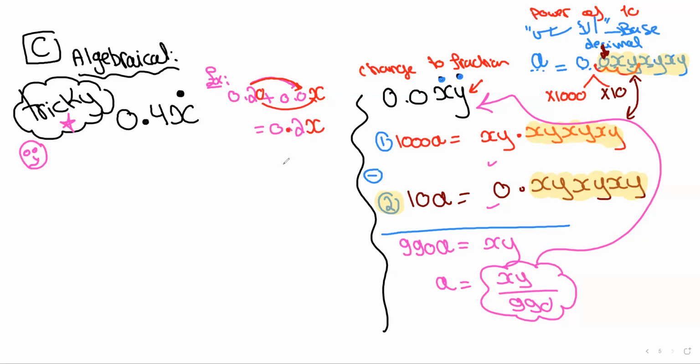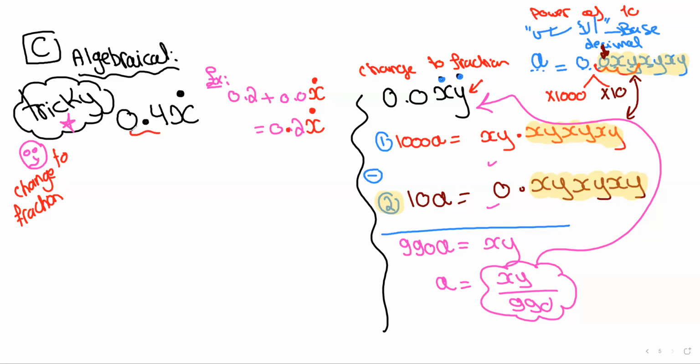Okay, what if it was written 0.2 plus 0.0x dot? What would this change into? 0.2x dot. No difference whatsoever. So the question here says change to fraction in its simplest form. Sometimes I do tend to forget the question title. Change to fraction.